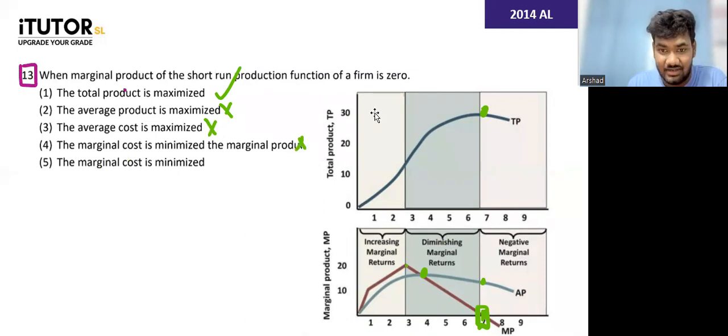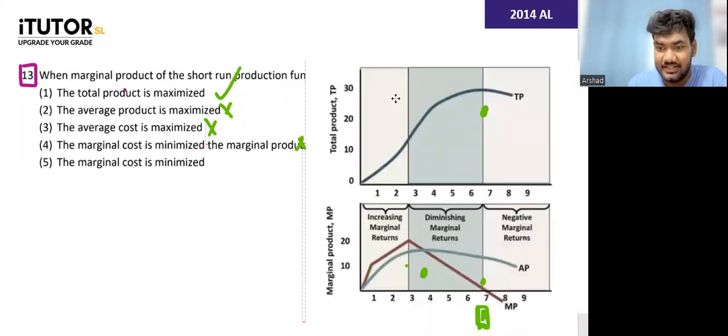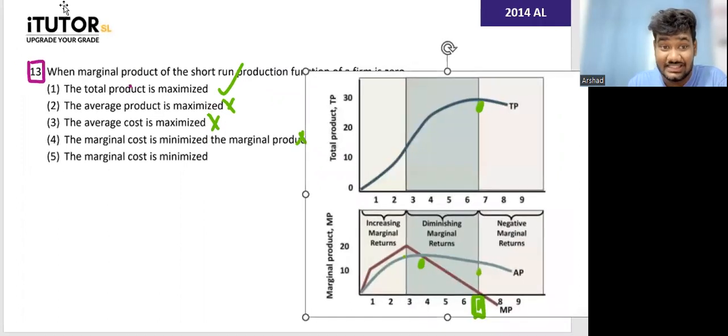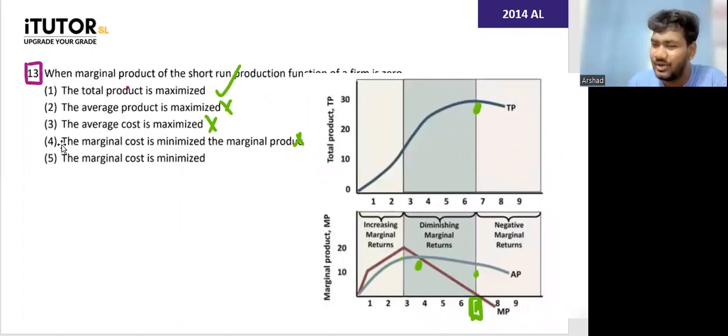So what is the other one? Marginal cost is minimized and marginal product equals average product. No, right? So we can go with this answer. Is that okay, guys? Answer number 1. If you know the diagram, you can easily figure that out. When MP is 0, TP is at its maximum. This is a basic theory area that we learn. Fine, answer number 1.